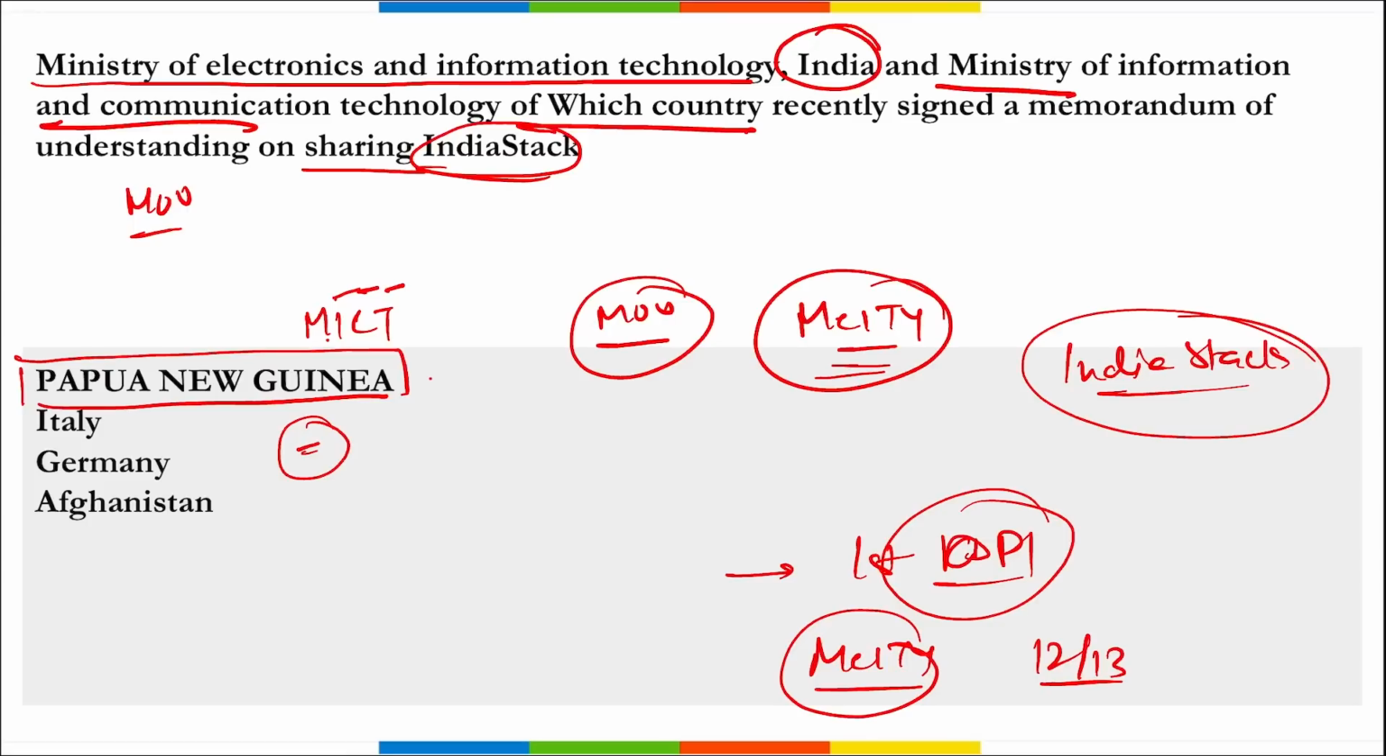So we are basically ahead in this game of digital infrastructure, and different countries want to implement the same kind of digital infrastructure in their own country, so they are taking help of India in the same. So similarly, Papua New Guinea signed this MOU with Ministry of Electronics, Information and Technology of India to have the same kind of digital infrastructure in their own country.